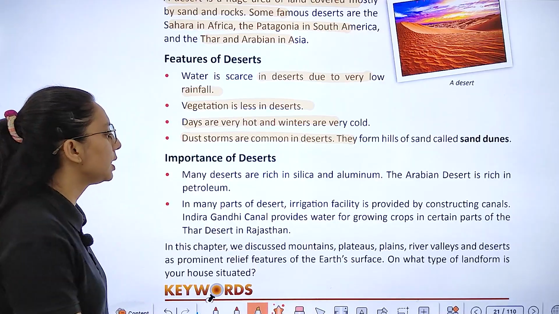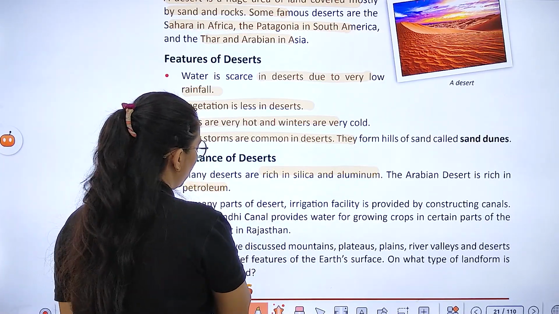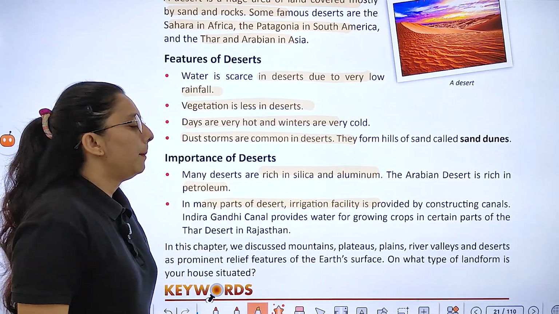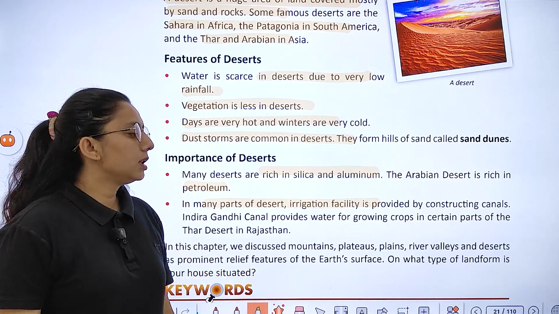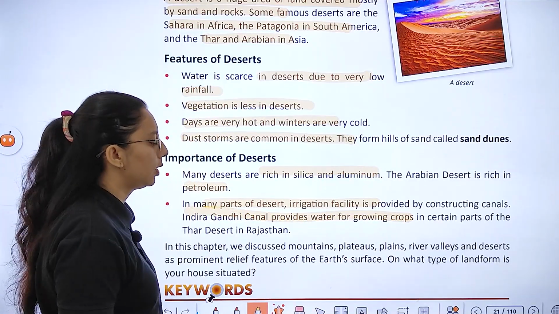What is the importance of desert? Rich in silica and aluminium. अरेबियन डेजर्ट में आपको पेट्रोलियम देखने को मिलेगा. In many parts of desert, irrigation facilities are provided by constructing canals. Indira Gandhi Canal provides water for growing crops.